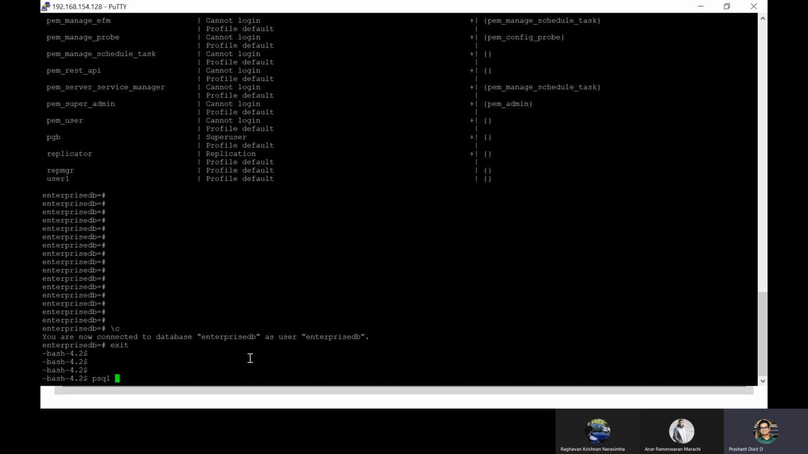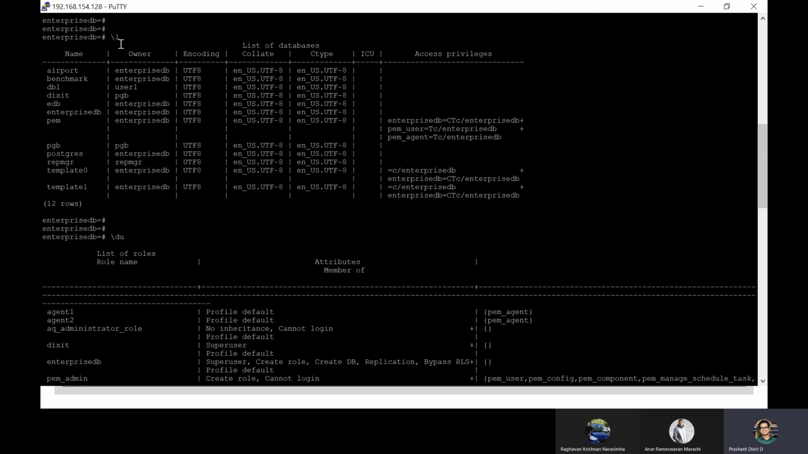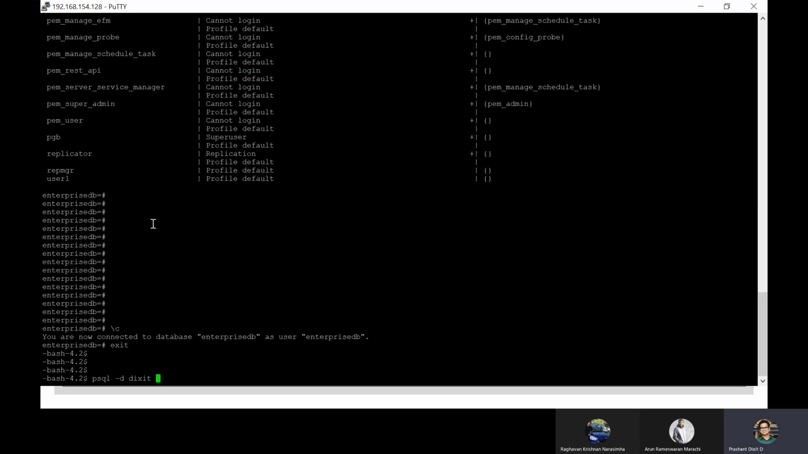Now, if we do not want to connect with this default database or default user, you can always use this syntax: psql -d, the name of the database. For example, you want to connect with, okay, how many databases have we got? Okay, let's connect with Dikshit, as a database and user.